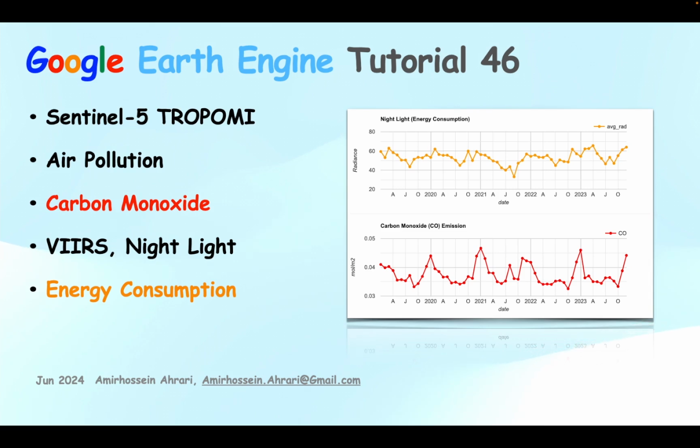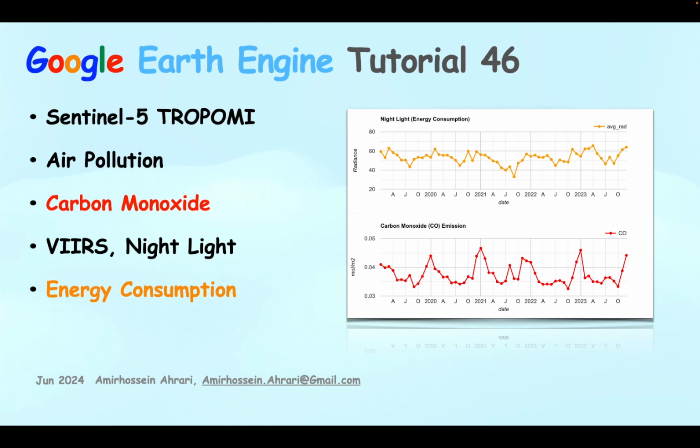In this tutorial, I'm going to show you how to monitor one of the air pollution variables, carbon monoxide, using Sentinel-5 images in the Google Earth Engine platform. I'm going to show you how carbon monoxide changes during time and also how we can monitor the relationship between carbon monoxide and energy consumption over the urban area.